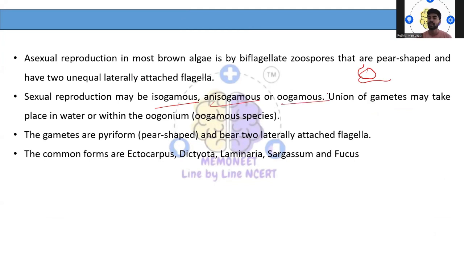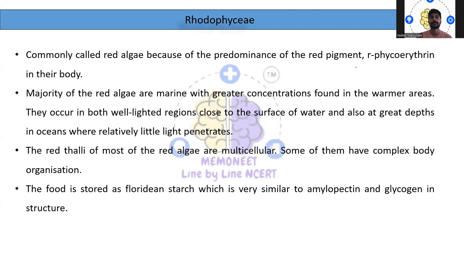This happens by the union of the gametes, which may take place in the water or within the oogonium, that is, within the oogonium of the species itself. Then the gametes are what kind of shape? Pear-shaped. Pyriform is nothing but pear-shaped, and bears two laterally attached flagella as I have shown here. Common forms are Ectocarpus, Dictyota, Laminaria, Sargassum, and Fucus, some of the examples of brown algae.